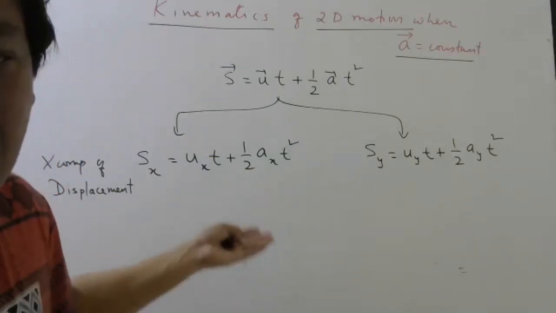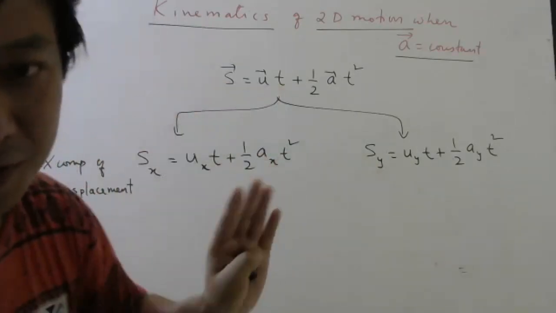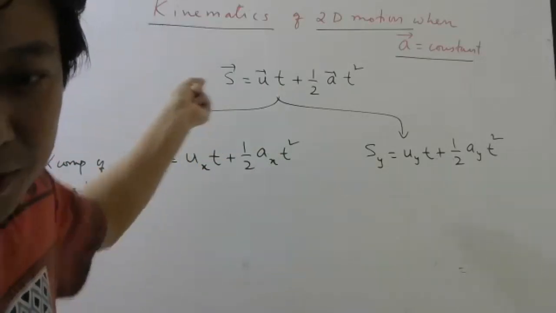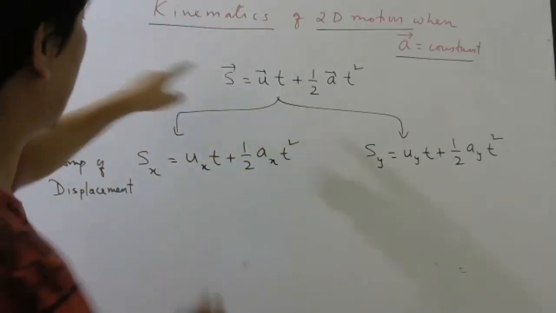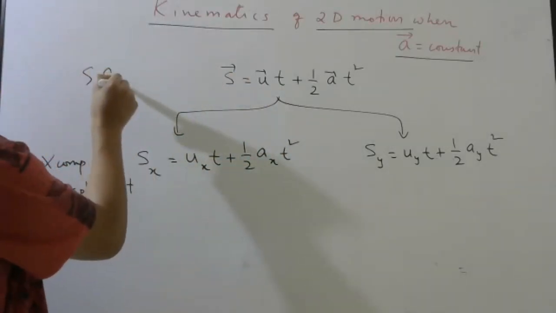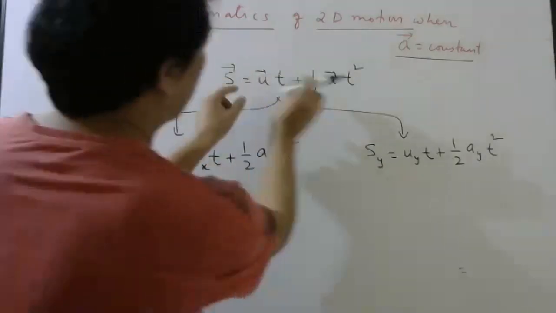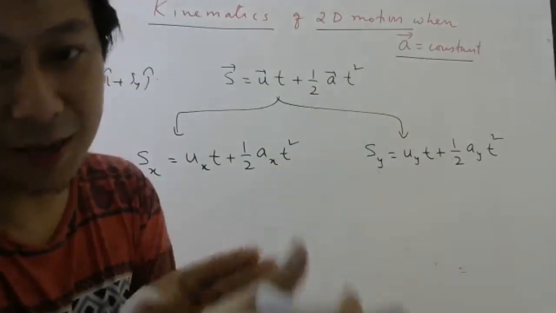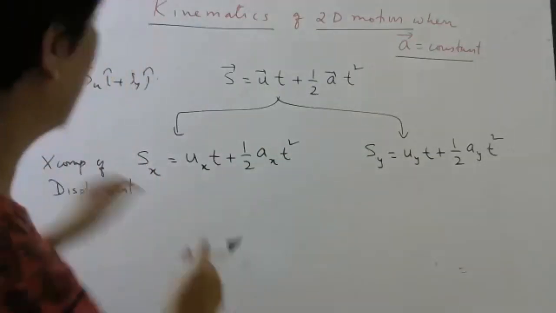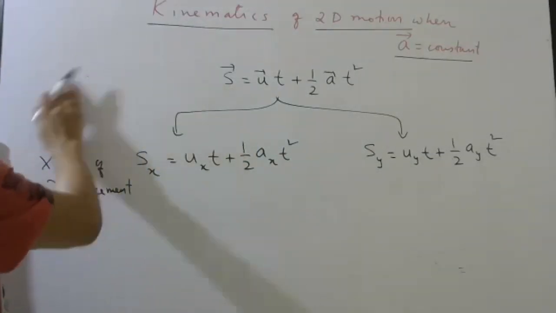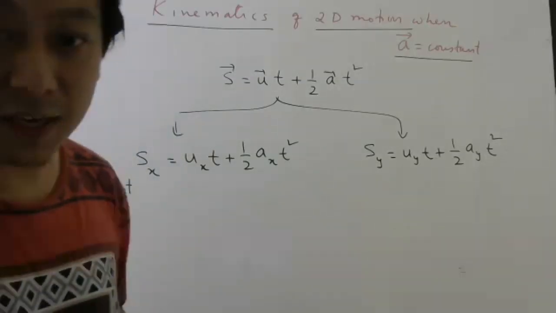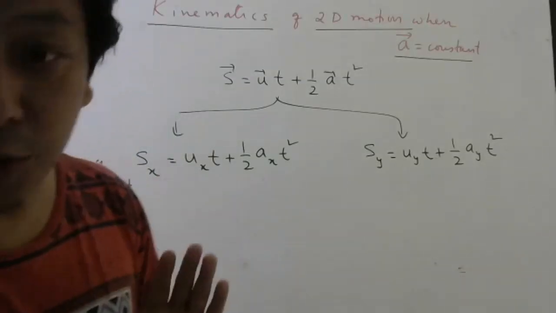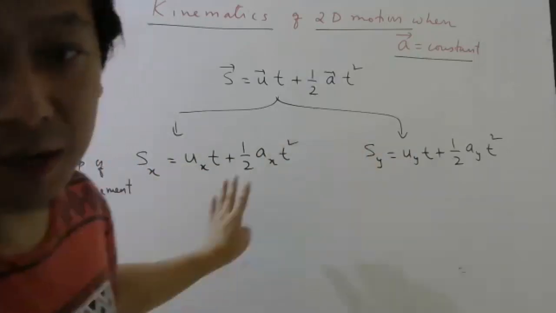And derivation, if they ask, you can just substitute and check. You write this as Sx I cap, Sy j cap, same thing you do for these two. Then you separate them for I cap and j cap separately. So no need to do such a long process. If you want me to show, I will show you. You want to see how these two are coming from here?